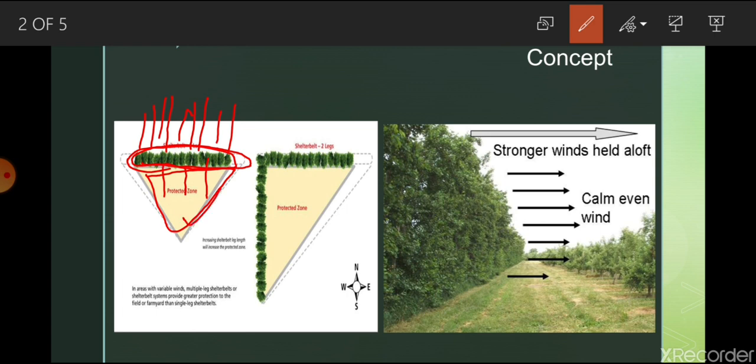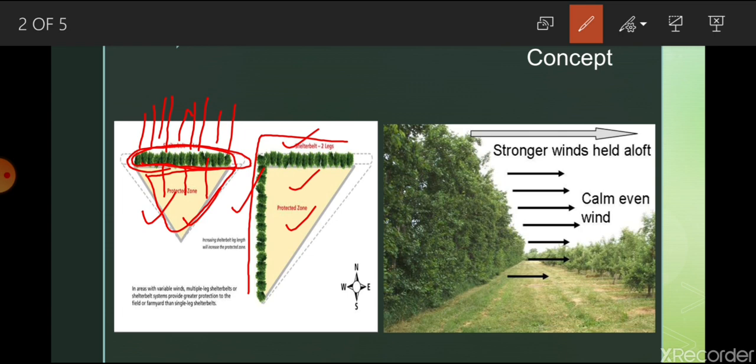So your soil erosion will be reduced, your field crop may not be disturbed, and there are some other applications. Similarly, the most effective way is to protect your crop, your plot, your field from two directions. This is the best method, at right angle. You have to establish a series of plants, a row of plants in both directions, at right angle, so that it could save the field from wind erosion and soil erosion, and it is not able to disturb your crop.